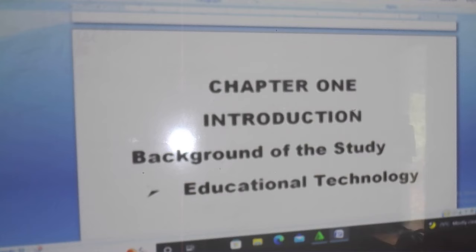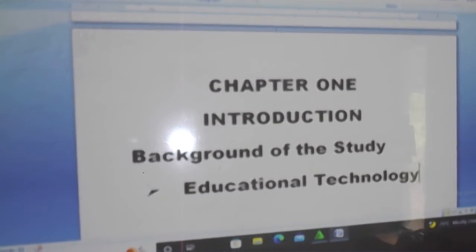Then after starting with it, state the meaning in the next sentence. Let us understand the meaning of educational technology. Give about 2 or 3 authors' meaning of educational technology, that is their definition. After giving it, you now end it with your own operational definition for educational technology. Then in your last paragraph, let us understand that there are various types of educational technology. Then you now talk of those types of educational technology.